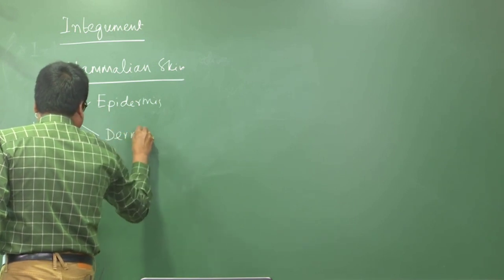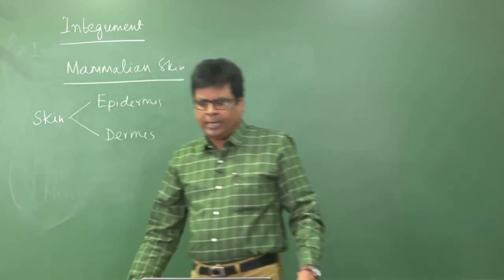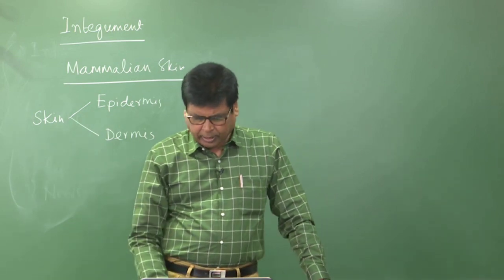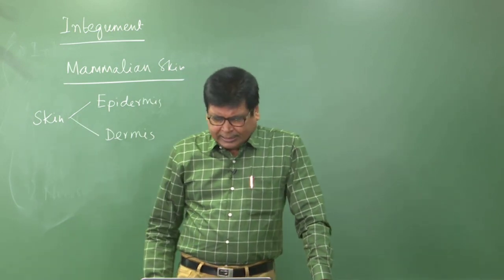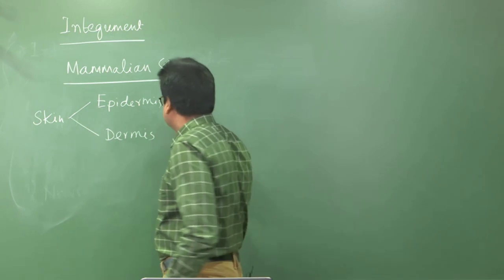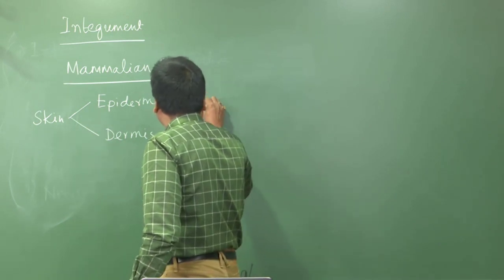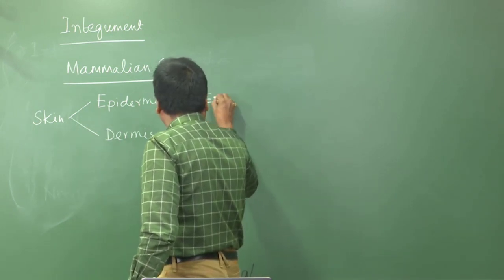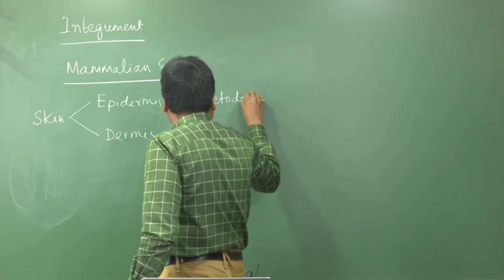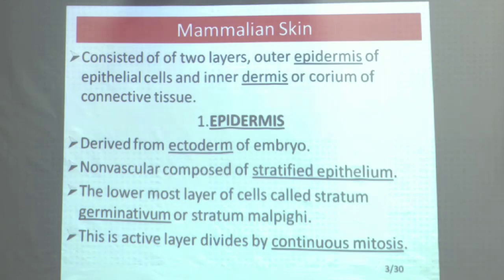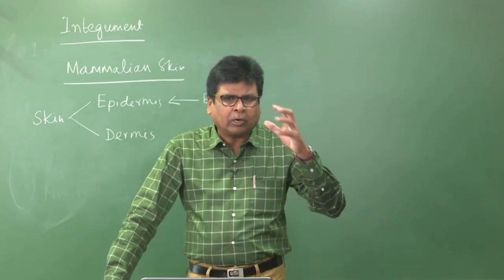Generally the epidermis is derived from the ectoderm, from the embryo. Epidermis is actually derived from the ectoderm, which forms the outer covering, and these cells come from the outer layer of the zygote.